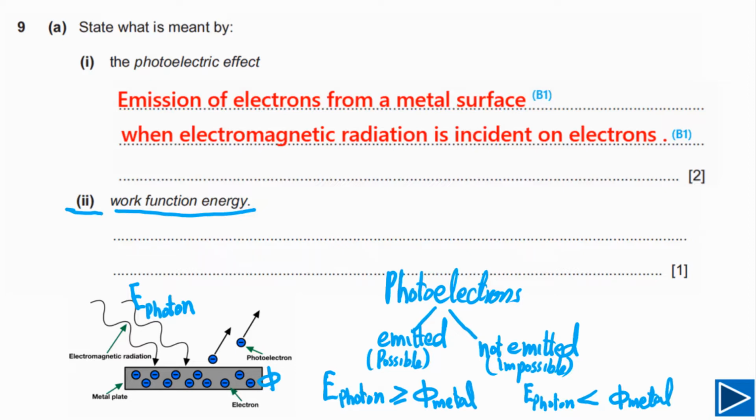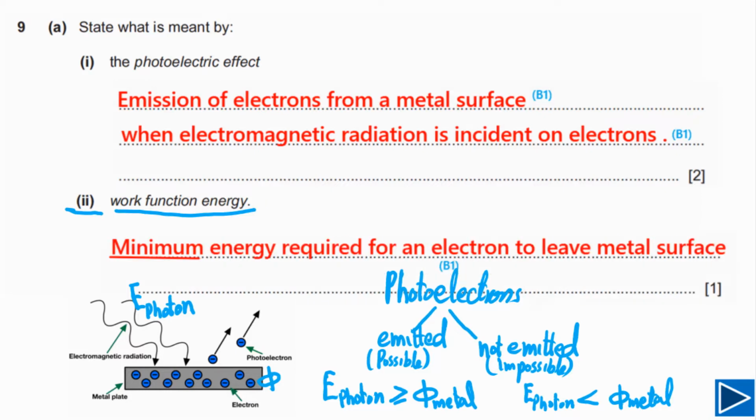Now let me show you a proper answer for this question. This is how you can write down a proper answer. You have to mention minimum energy. This is the condition, so you have to say minimum energy required for an electron to leave the metal surface. Metal surface is also very important because we are saying minimum energy, so the electron has to be emitted from the surface, just sitting there, and its kinetic energy is equal to 0. Then we can say the energy of the photon is equal to the work function energy. If you write down this, you will get 1 mark.